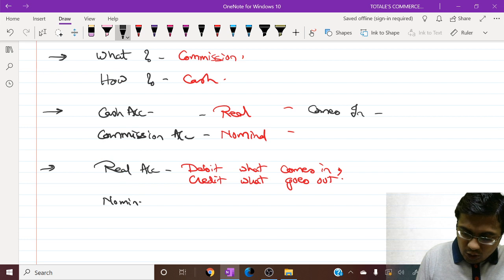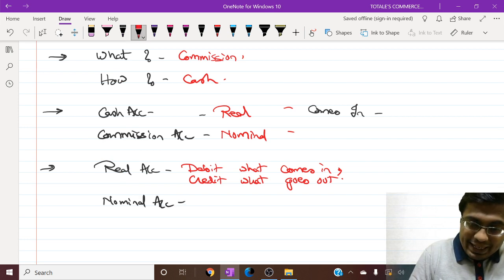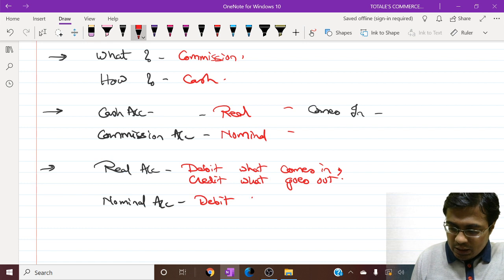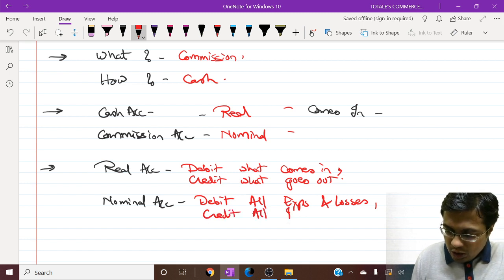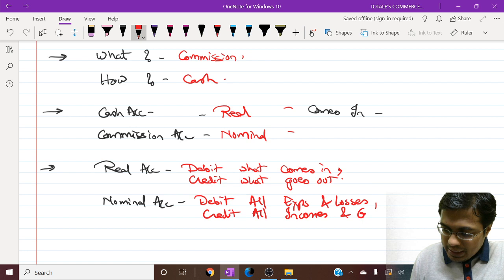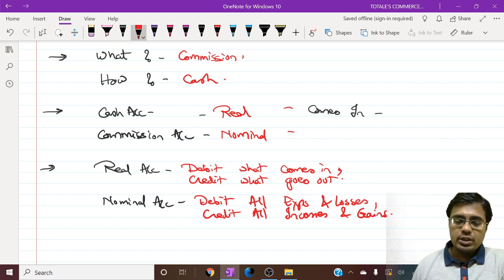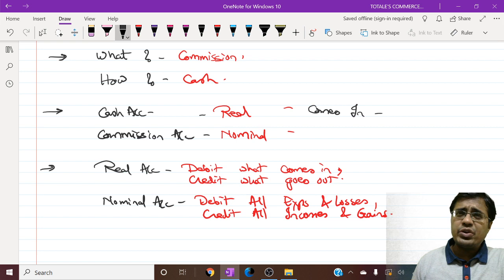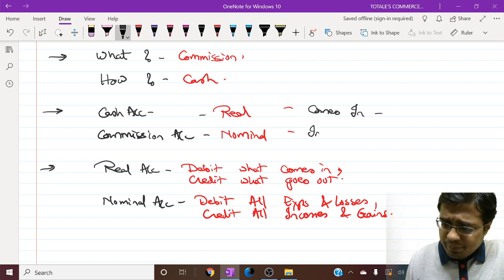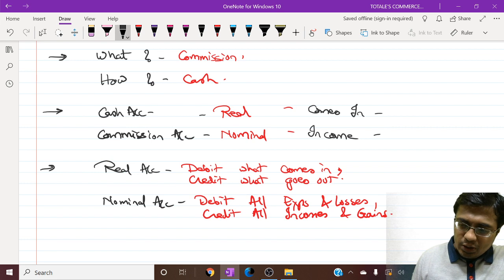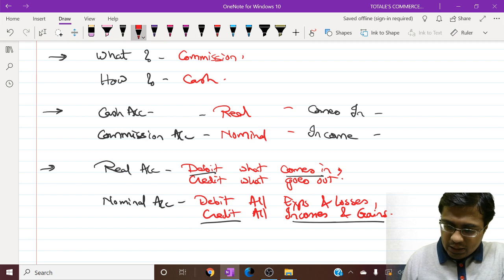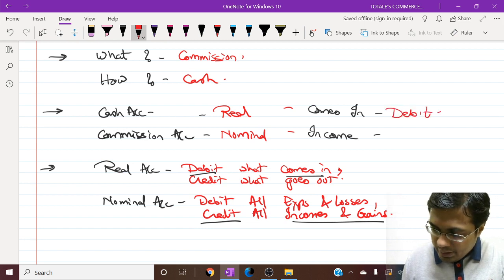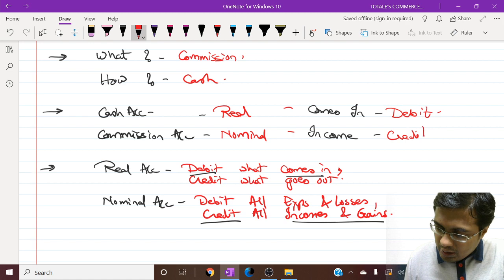Now what are the rules for nominal accounts? Debit all expenses and losses. Credit all incomes and gains. We are receiving commission, my friends, so obviously commission is my income. So as per the rules, debit what comes in and credit all incomes and gains. Cash account is debited and commission account is credited.